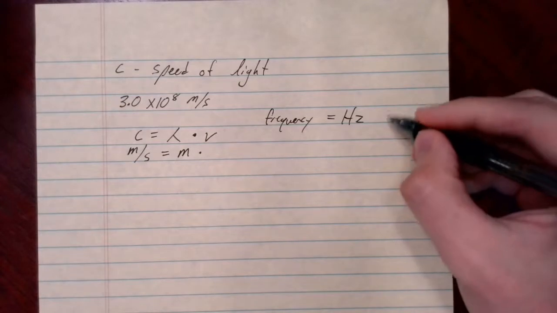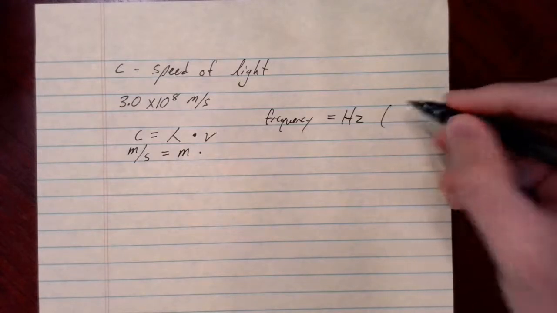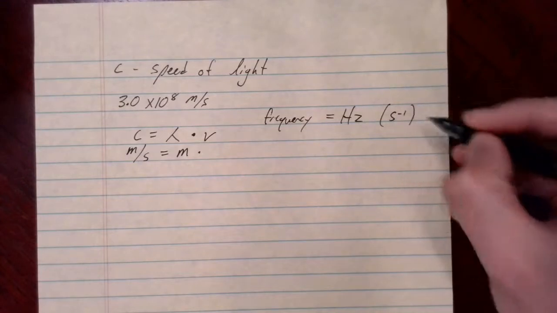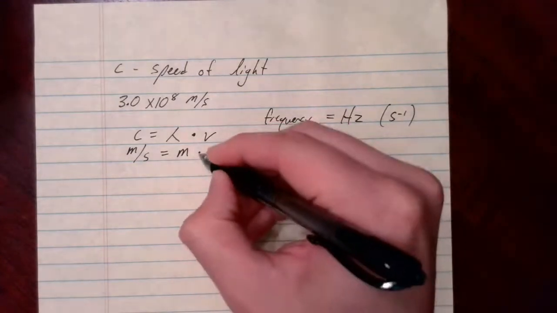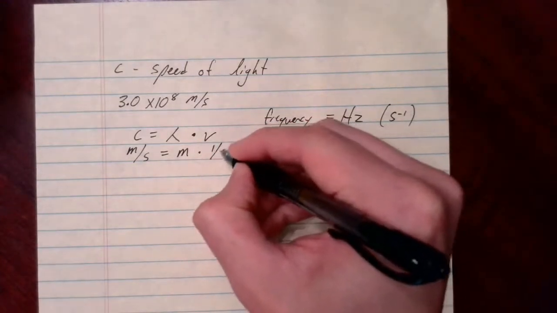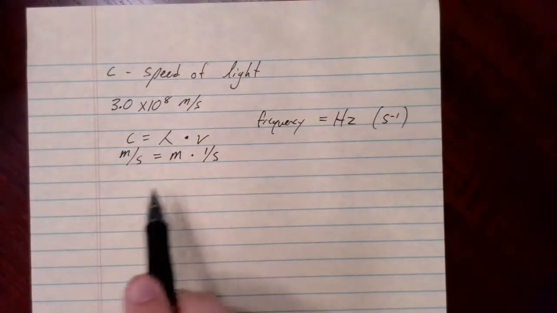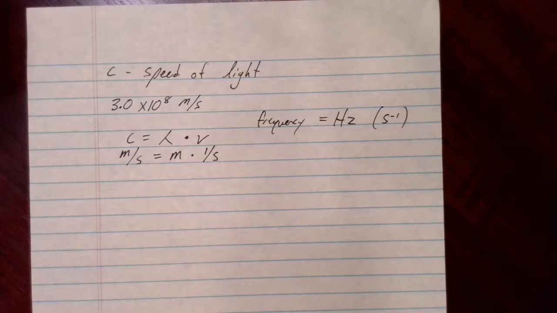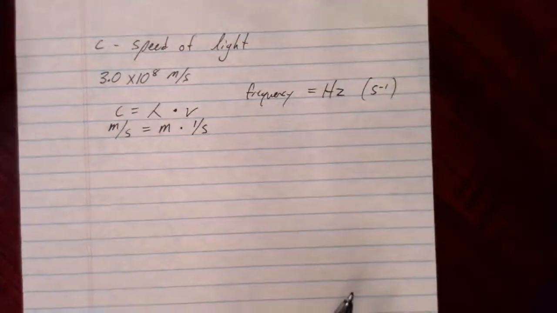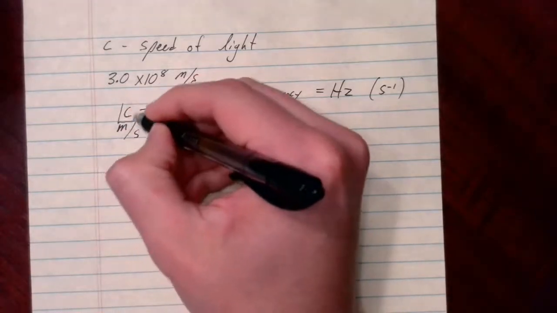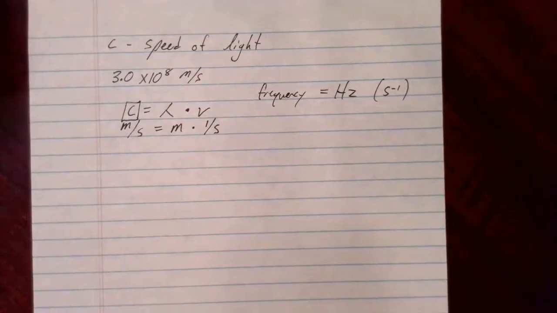But I know that a hertz is equal to an inverse second, so 1 over a second. So I see this formula holds up. A meter times 1 over a second gives me a meter per second. So now I have a way to convert from frequency to wavelength, because I know c is always going to be the same. So c is a constant.